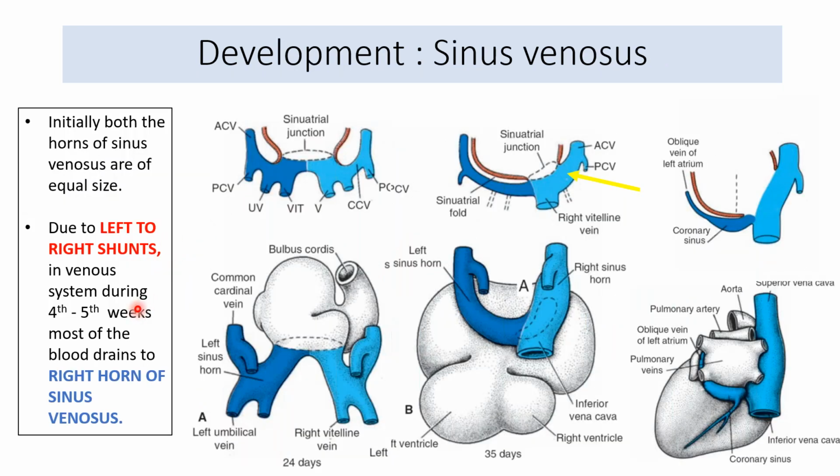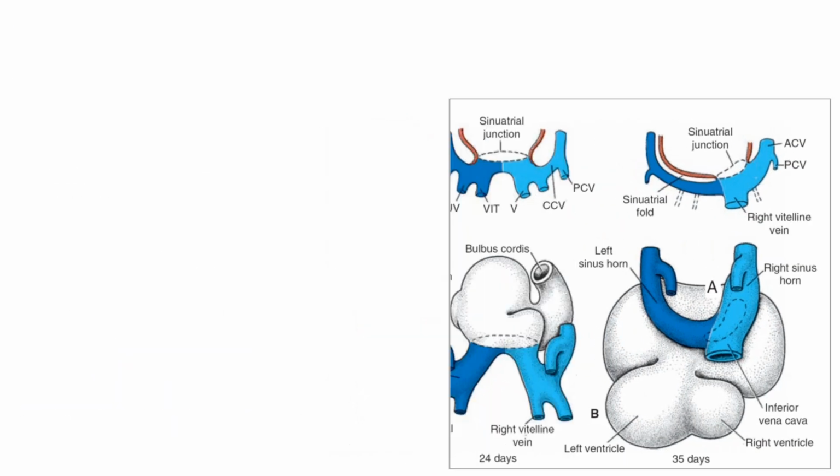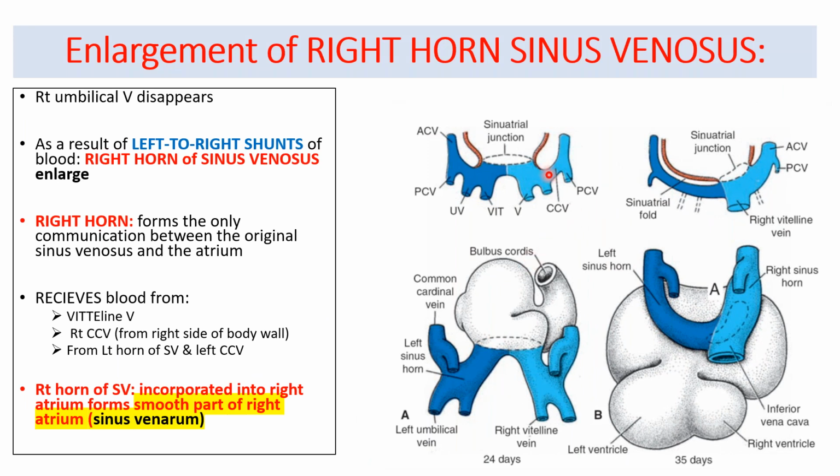Initially the horns are the same size. But later on, because of the left to right shunts in the venous system, which appear by the 4th to 5th week, most of the blood is drained into the right horn of the sinus venosus. So the right horn is going to become enlarged, and the left is gradually obliterated.